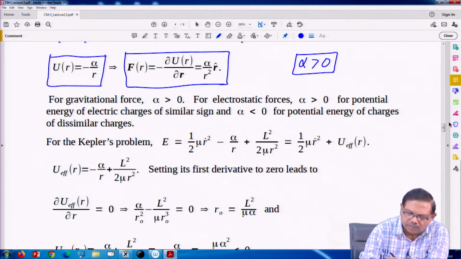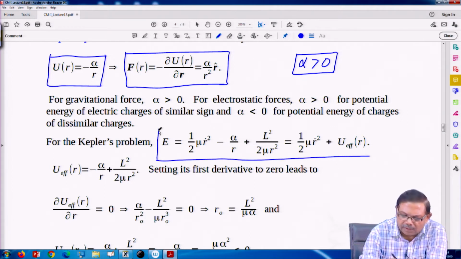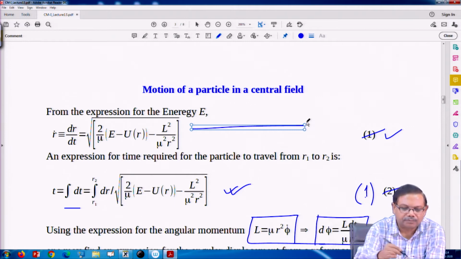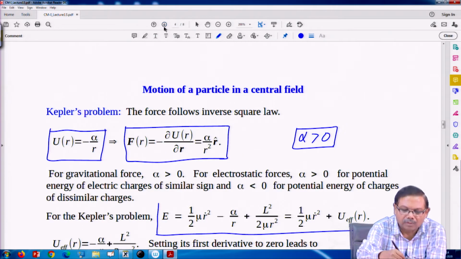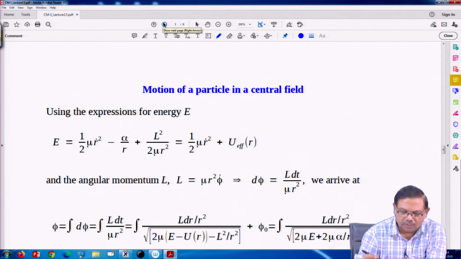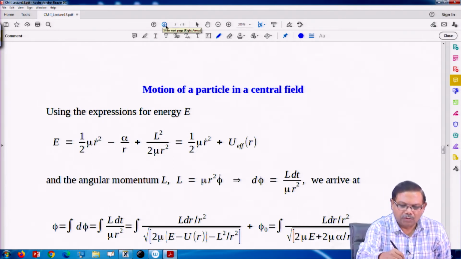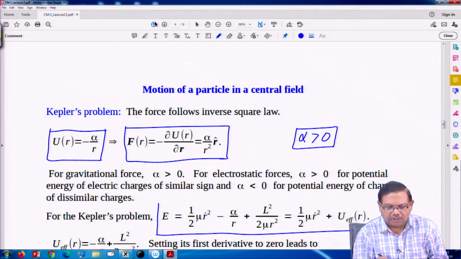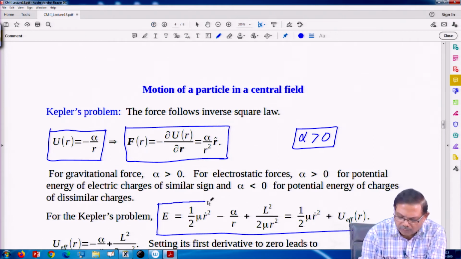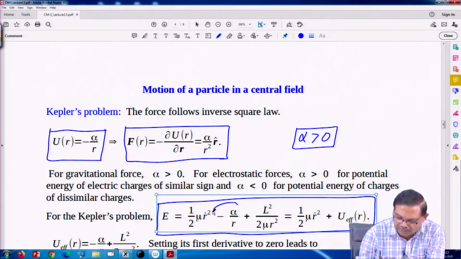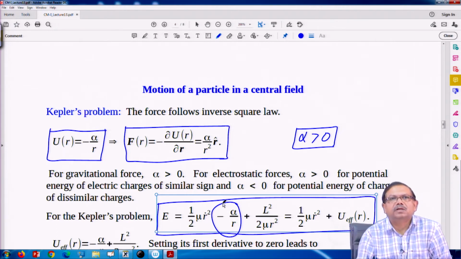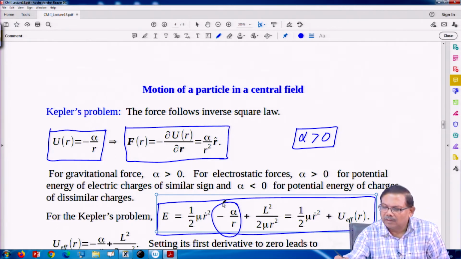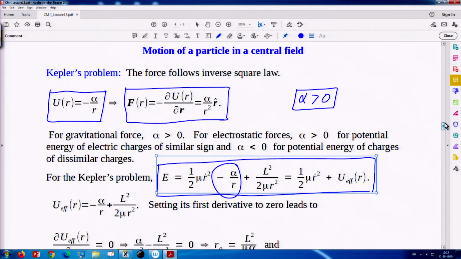So the total energy of the body under the action of this 1 upon R square type force, we have computed already. The only thing is that U of r has now become minus alpha upon r. That is the only difference here. Earlier we wrote potential energy as a function U of r.